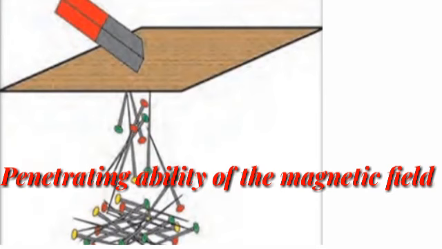Spread some pins on a table, hold a cardboard at a small distance above these pins. Place a bar magnet on the cardboard and observe. Now move the magnet slowly over the cardboard and observe. Repeat this procedure, increasing the layers of cardboard, and observe. In the next activity, fill water in a plastic bottle, drop a few pins in the water, take a bar magnet near the bottle and observe. Move the magnet through a small distance near the bottle and observe.